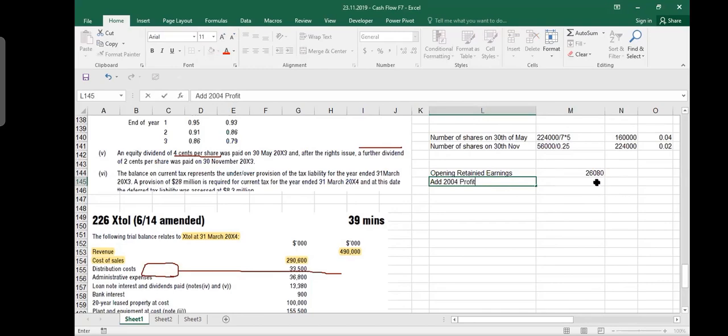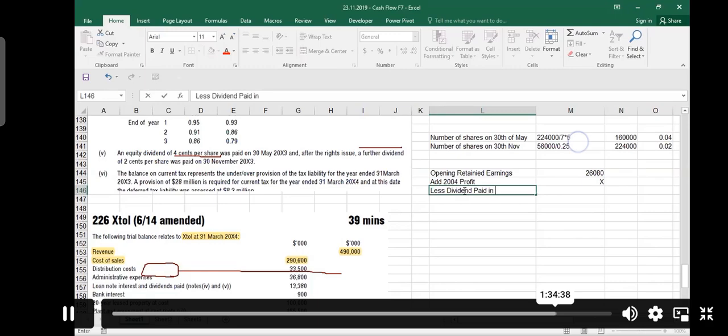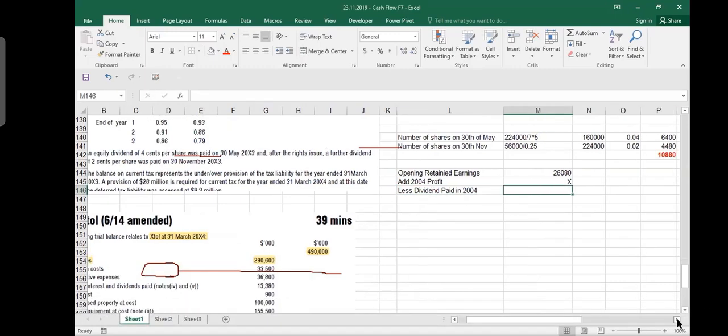This you will calculate from your income statement, whatever it is, X dollars. You will make the income statement and calculate it, and you will say less dividend paid in 2004, which is this number. Then you will make a total of that, and this you will say is closing retained earnings. So when you make your balance sheet, this closing retained earnings will change. You will have opening retained earnings plus profit for the year minus dividend paid, and you get your number Y. And this number Y will be shown in the balance sheet as your closing retained earnings. That's why we need to calculate it. Is it clear? Yes, sir.